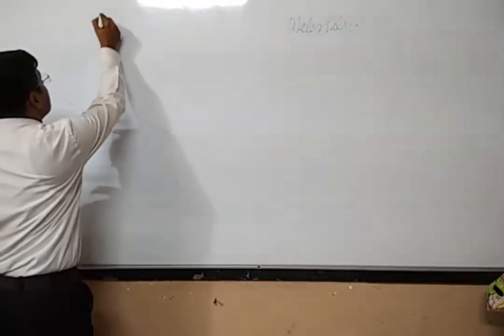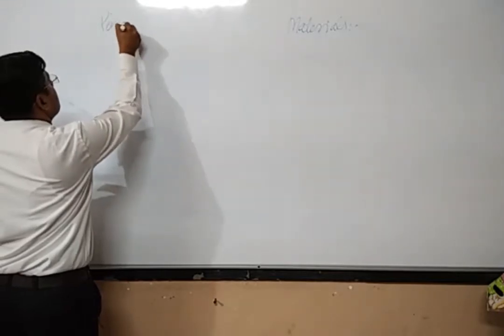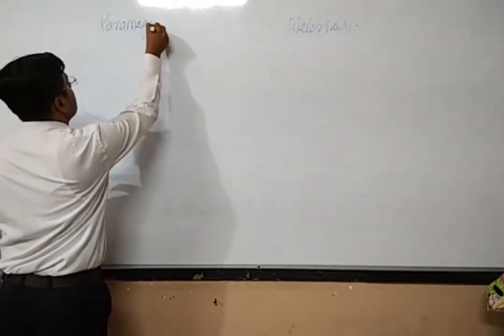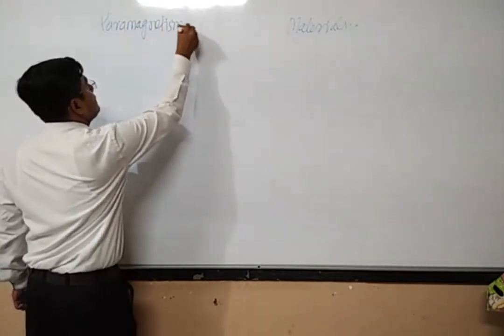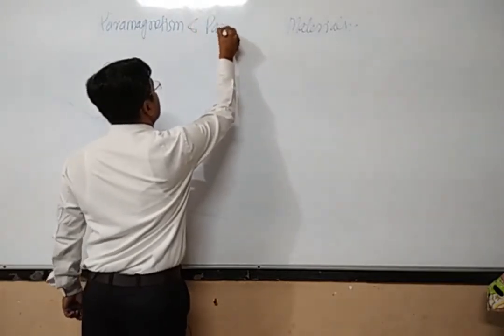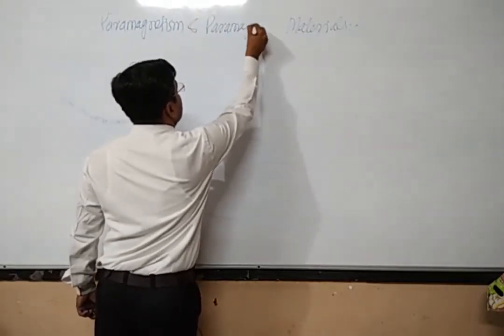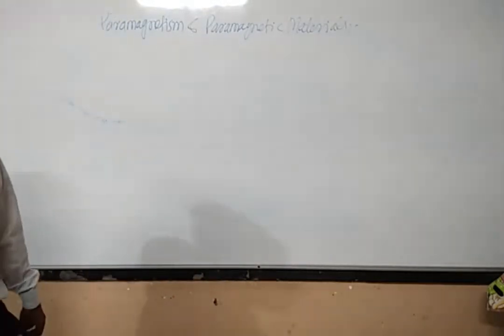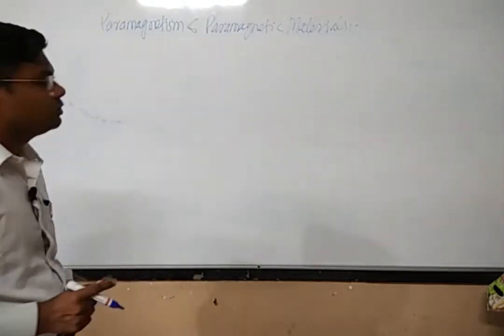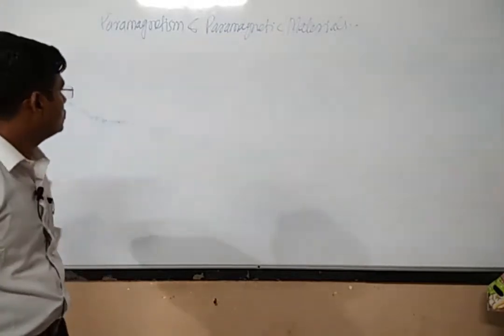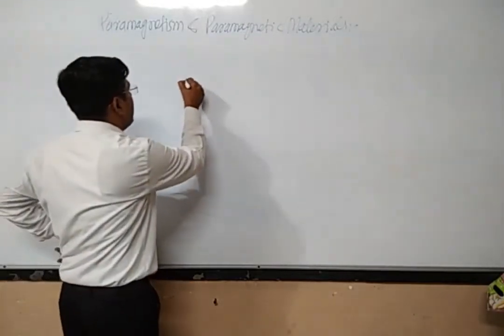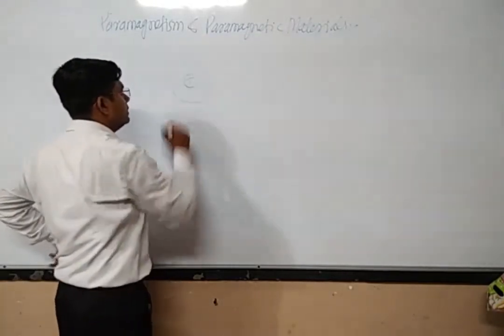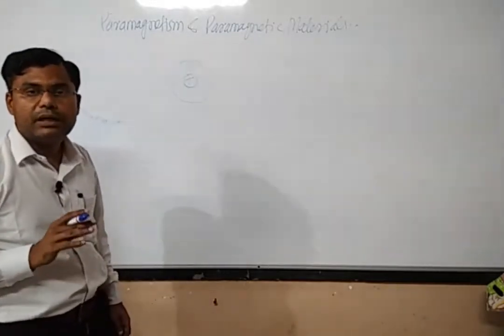Paramagnetism and paramagnetic materials. So what is paramagnetism? In some of the atoms of a material there exist unpaired electrons.